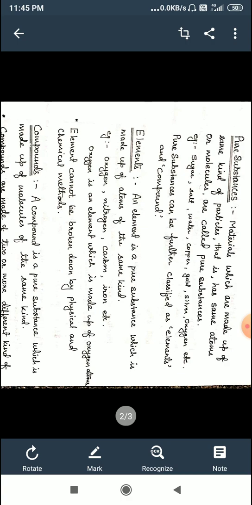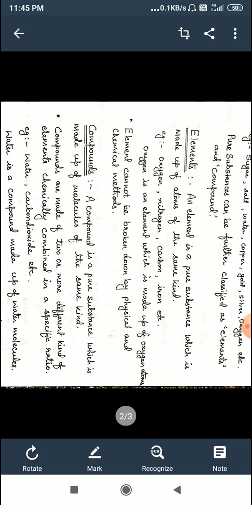Now children, you can pause the video and think, what is element? Clear? An element is a pure substance which is made up of atoms of the same kind. Element cannot be broken down by physical and chemical methods. So children, you have come to know what is element. An element is a pure substance which is made up of atoms of the same kind. Now come to compound.